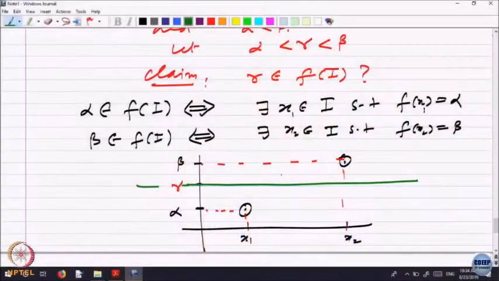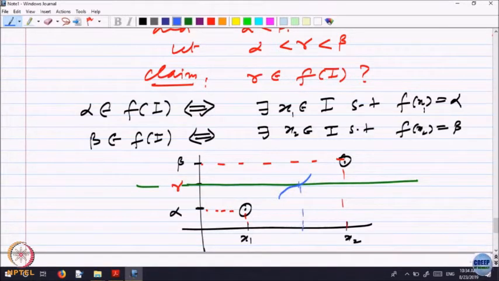Graph is the picture of the function, right? And if you want to say that the value gamma is taken somewhere by the function, that means the graph must intersect that line somewhere. That is a geometric way of saying. So, you want the graph to cut somewhere at a point.